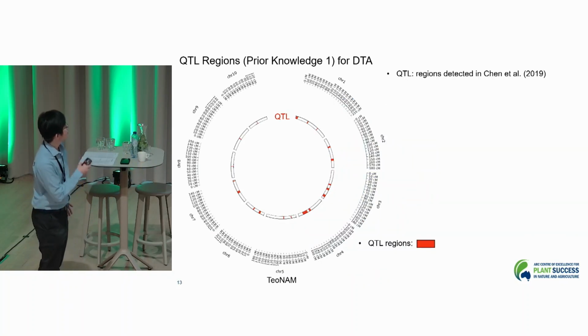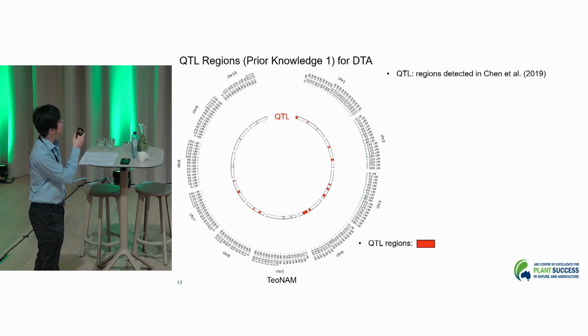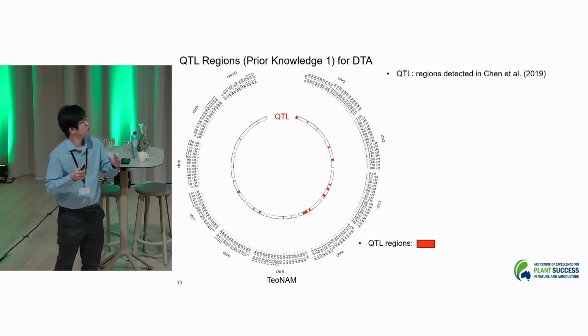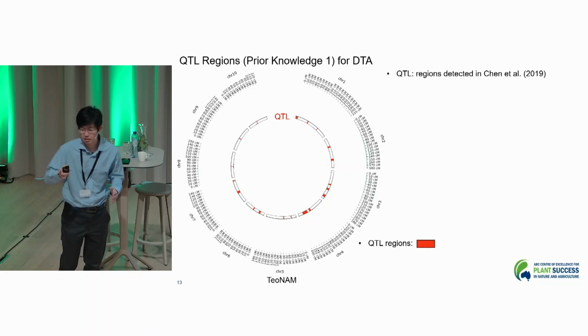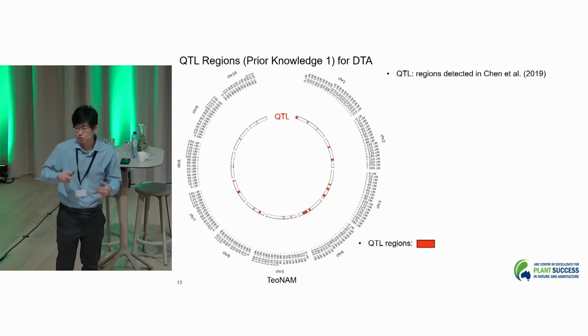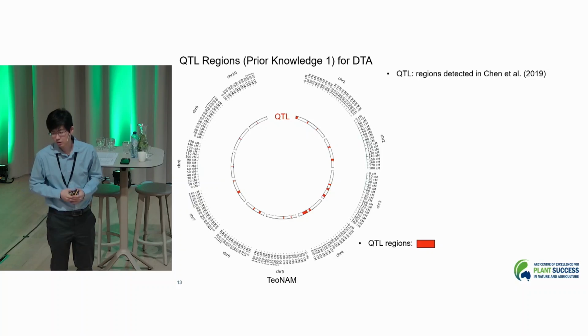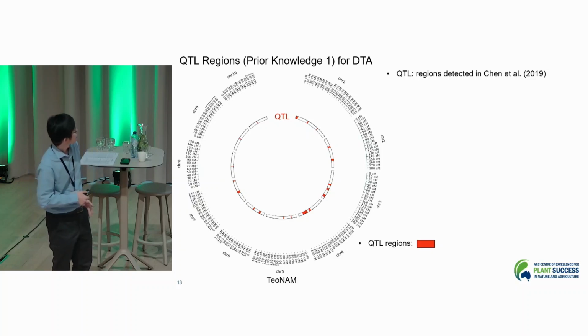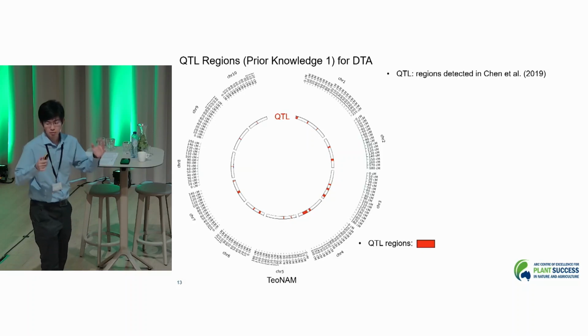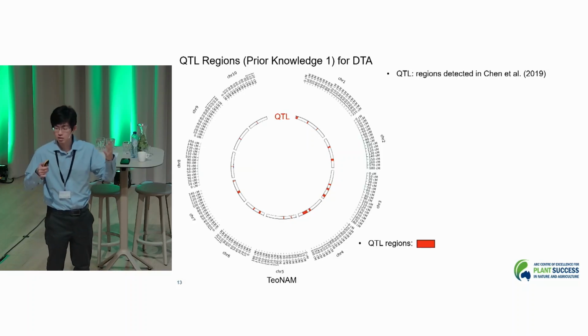The first component is the QTL ring, representing the QTL regions detected in the 2019 study. Again, this is a telenom dataset, so I just used the QTL information from that research. This is the innermost part of the ring section, and it represents one piece of prior knowledge of the QTL regions and key gene regions.